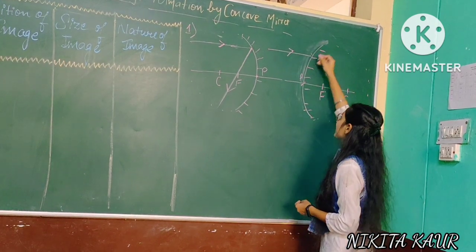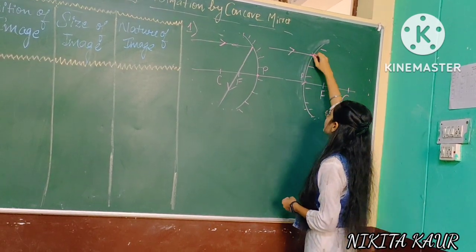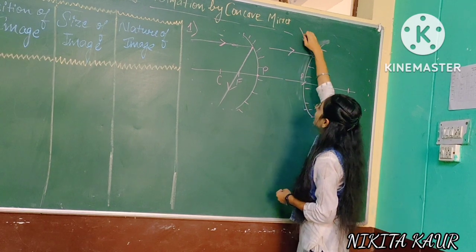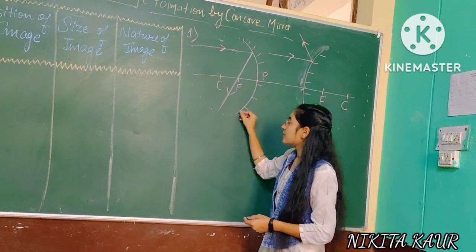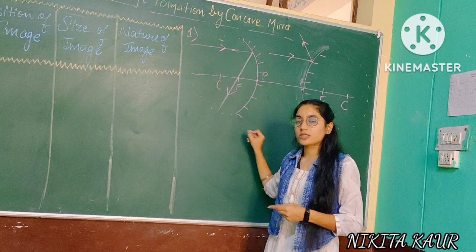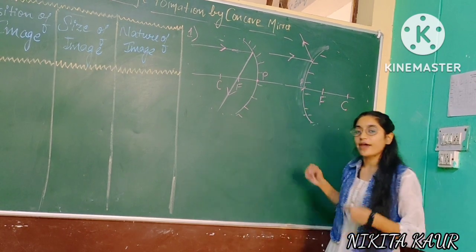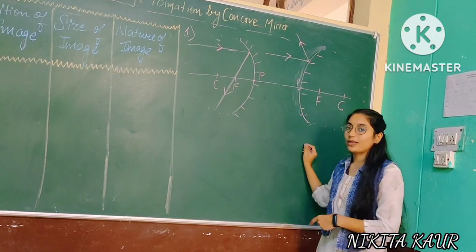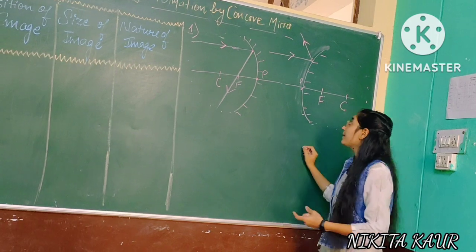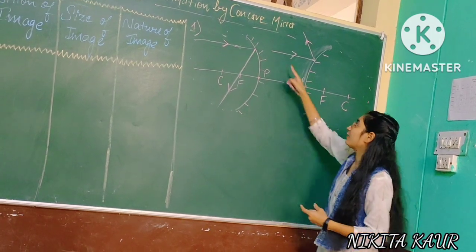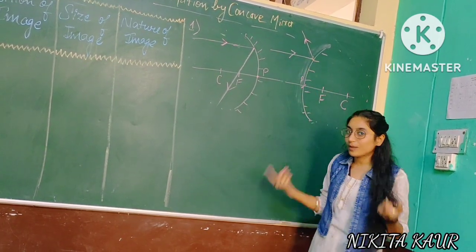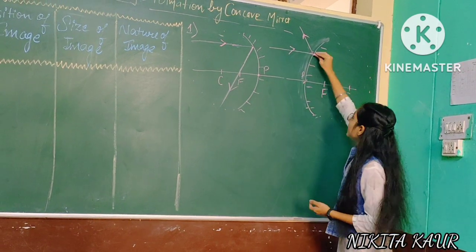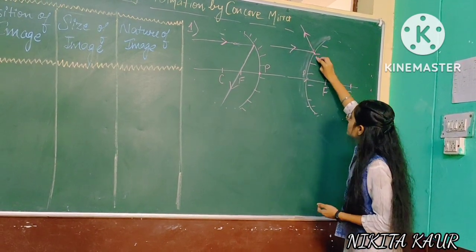But the property of the convex mirror is that it will diverge the light. The concave mirror converges the light, so it is known as a converging mirror. The convex mirror will diverge the light, so it is known as a diverging mirror. But the rule says that if light is coming parallel, then the reflected light will pass from the focus.